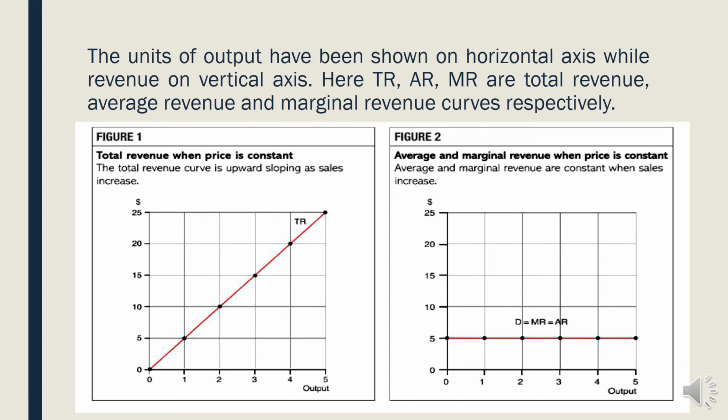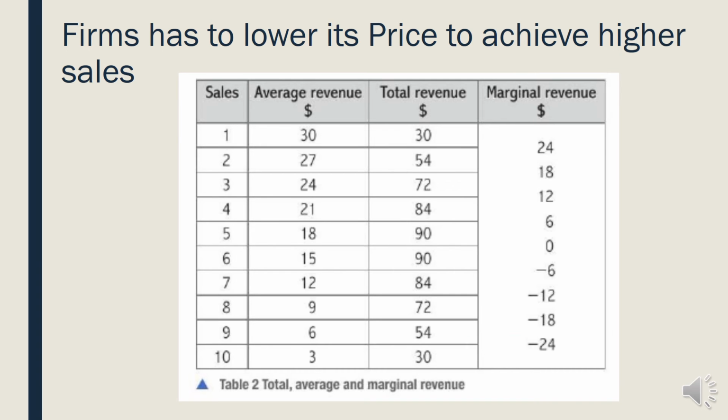So actually, a firm has to lower its price to achieve higher sales, isn't it? So in the real world, price is not always constant. Price will vary along with the output. So you can see here that the price of the commodity was 30, 27, 24, 21, 18, 15, 12, 9, 6, 3. So price is falling.